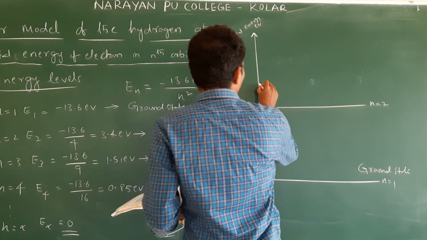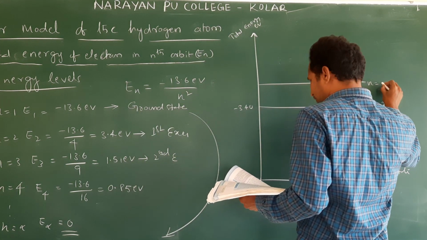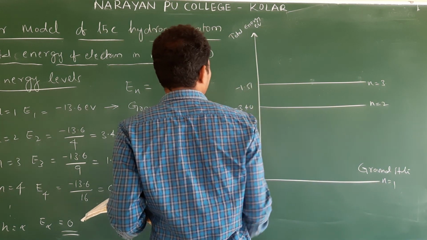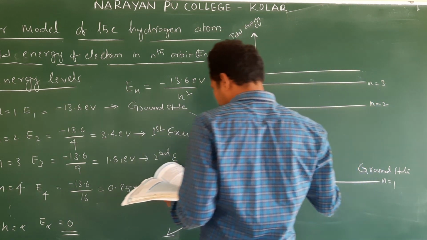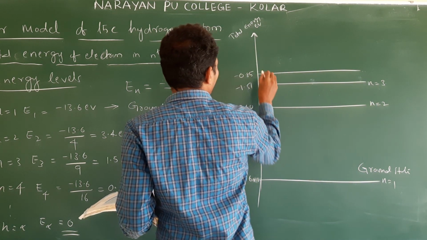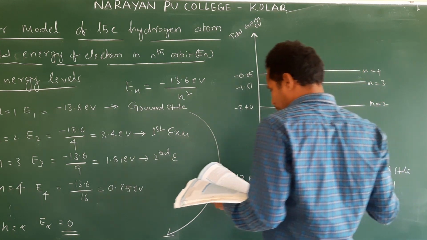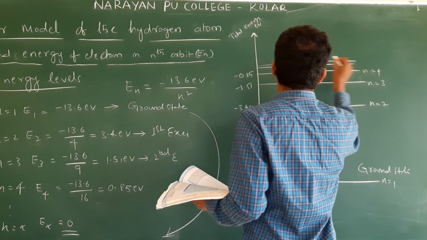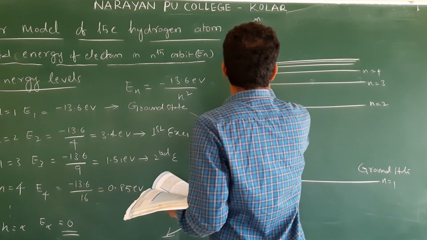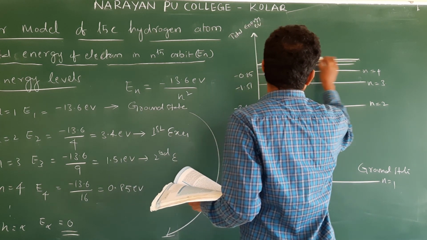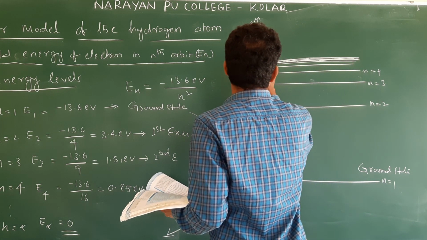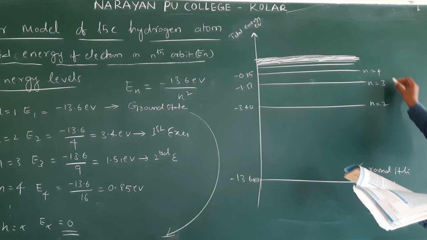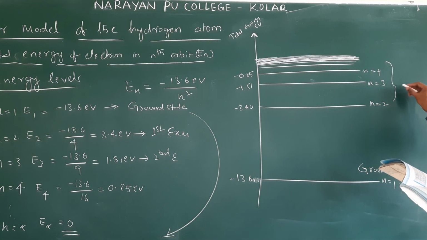Next, see, as the number increases, what happened? The energy gap differences is reducing. Am I correct or not? Minus 0.85. Then n is equal to 4. Next, as it goes, what happened? This gap decreases. Finally, what happened? All states will be mixed here. Am I correct? Okay. So unbound, these are all what? Excited states.